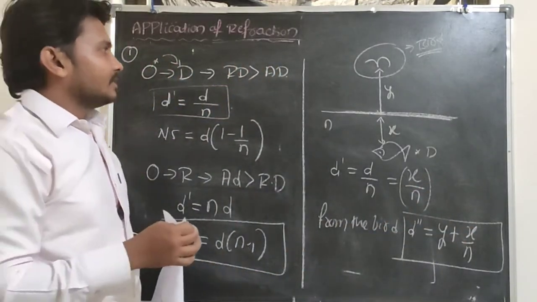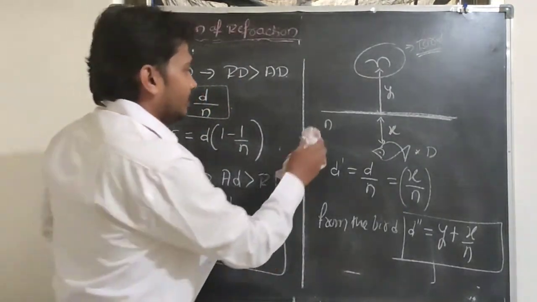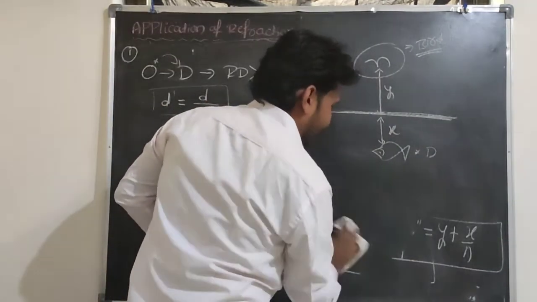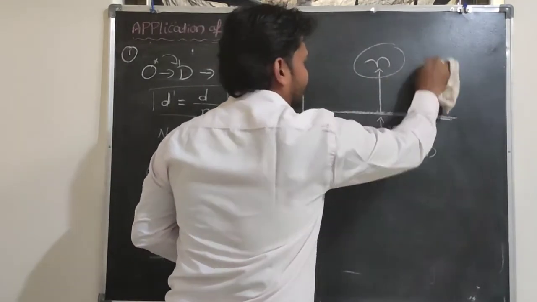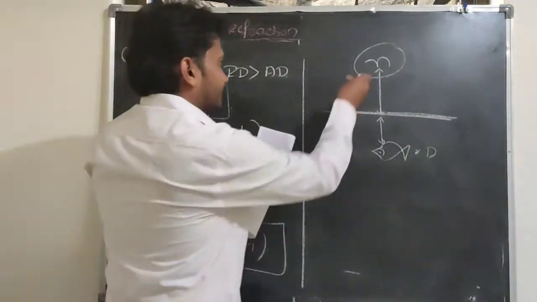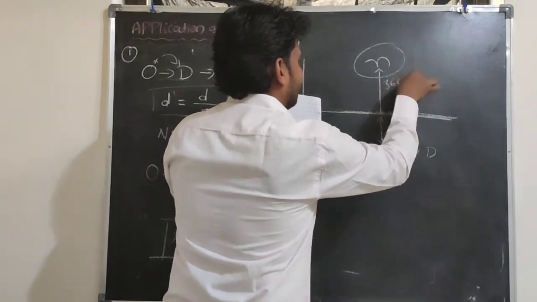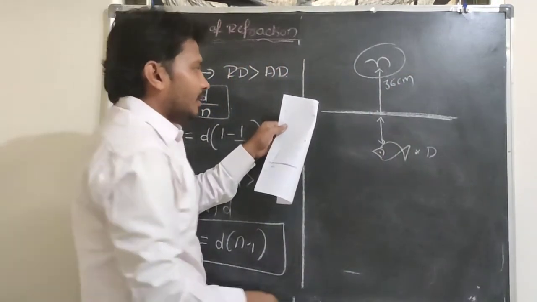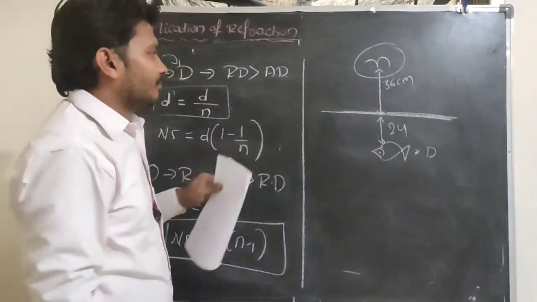Related to this, suppose they give certain values. For example, the next question: the distance from the bird to the water surface is 36 centimeter, and from the water surface to the fish is 24 centimeter.